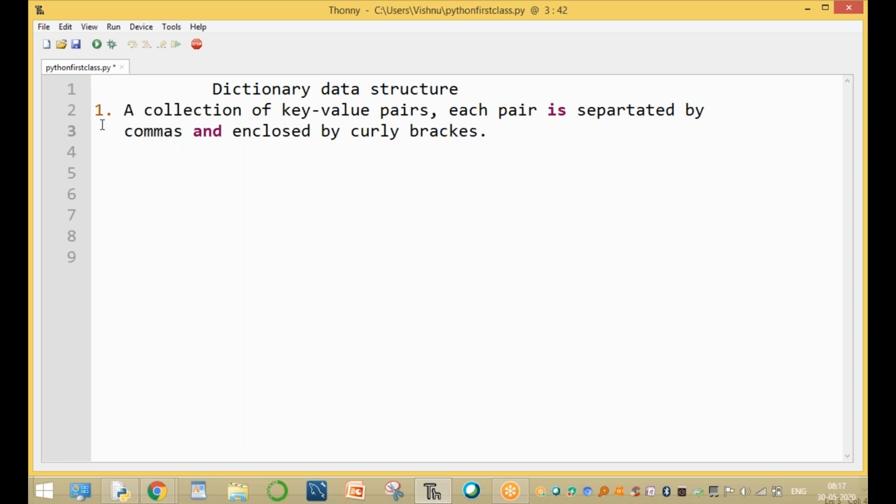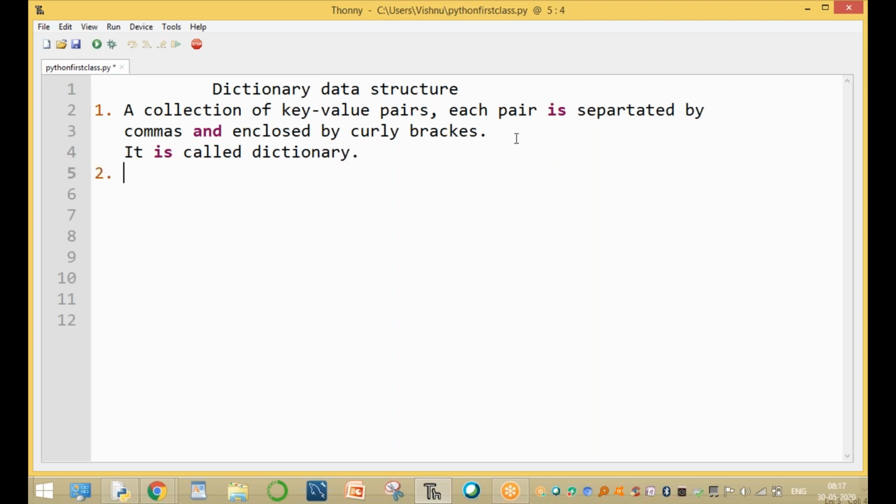Here the set is also enclosed by curly braces. Similarly, a dictionary is also enclosed by curly braces. It is called a dictionary. That is the first point.